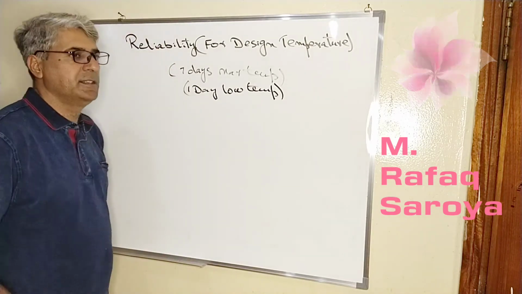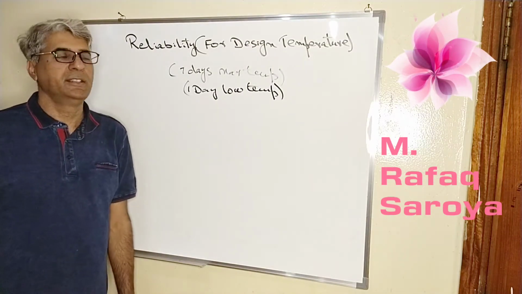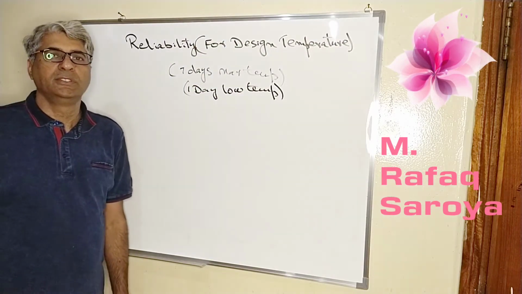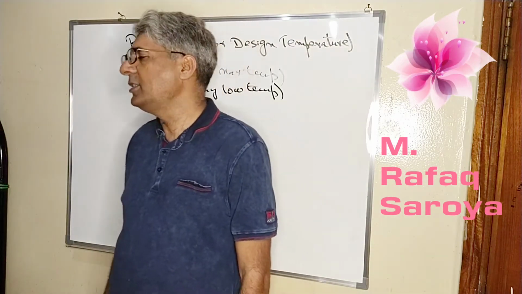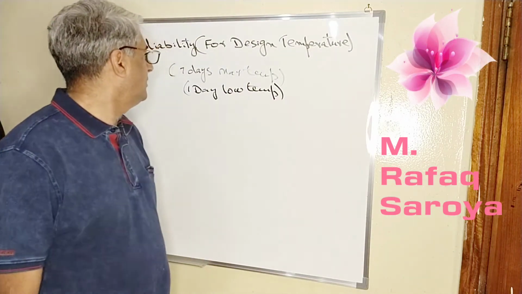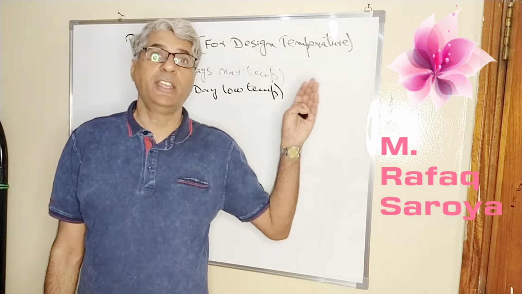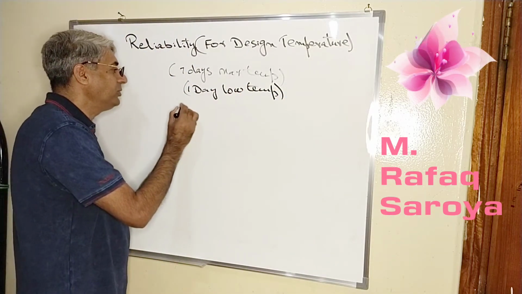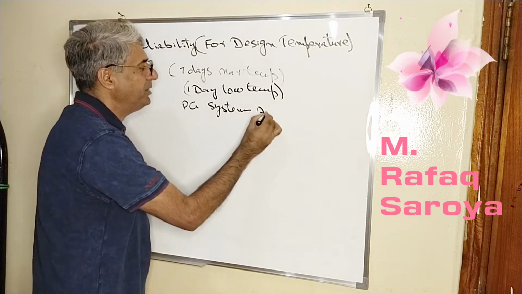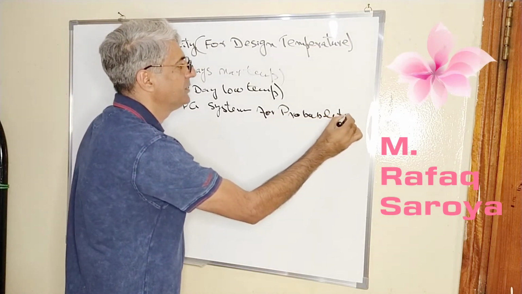So this reliability means the probability that in a given single year, the actual temperature covering these two ranges will not exceed the limit. Which are those two ranges? This is your maximum temperature for the 7 days, and your 1 day low temperature. So this is related to this one. It means we have to consider our PG system from a probability point of view and reliability.